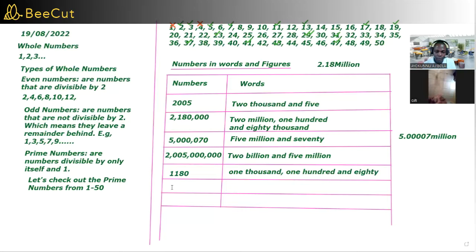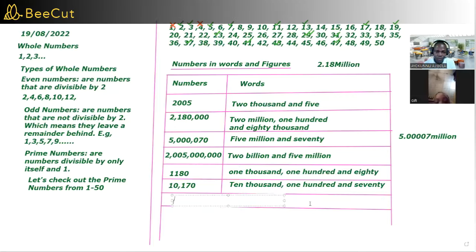Yes, give me an example. 10,000 and 107. So, good. 10,107. How do we write that in words? You're going to write 10,107. Is that correct? Yes.